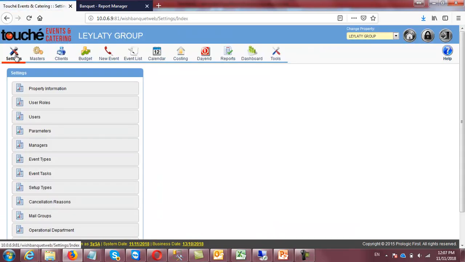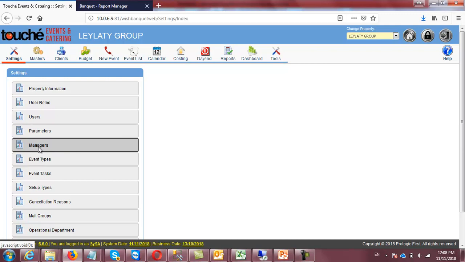Let me start from the masters now. In masters, of course, this is the IT part where the IT is supposed to create the user IDs and user roles. This is the parameters from where we are controlling the entire application. So as per the requirement of the client, we will define and set all the parameters here.